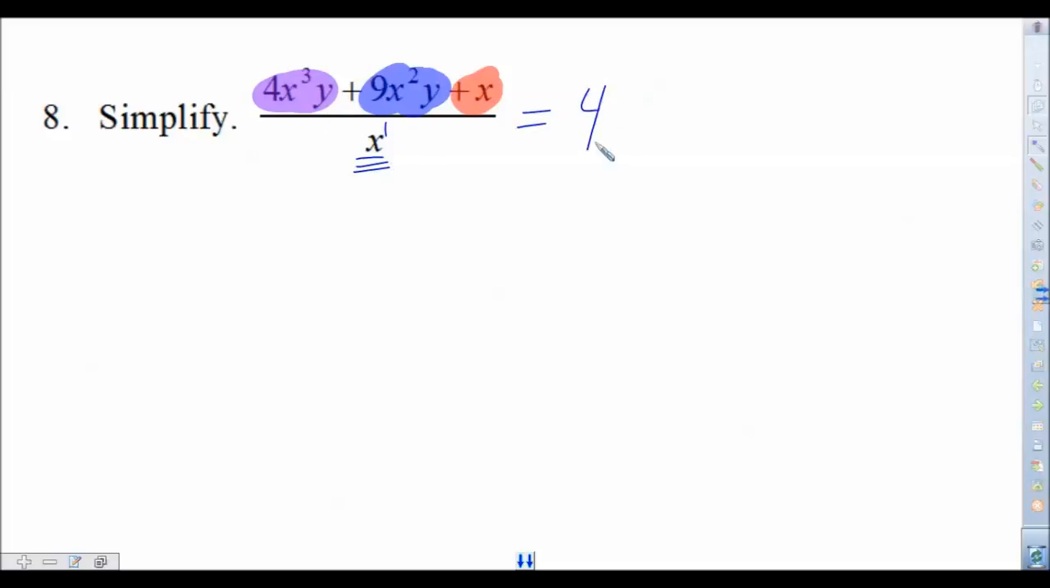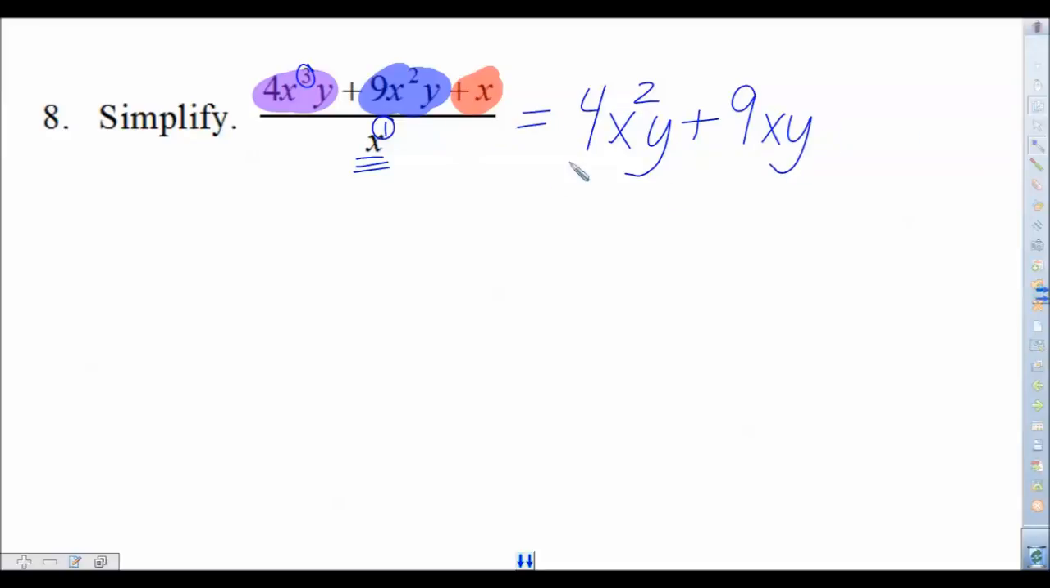The 4 is not going to change. However, when you take x to the third and divide it by x to the first, subtract those powers. So we have x squared, and then we have the y that's left over. Move on to the next term in blue there. 9, nothing happens. X squared divided by x, there's x, and then y still left over there.